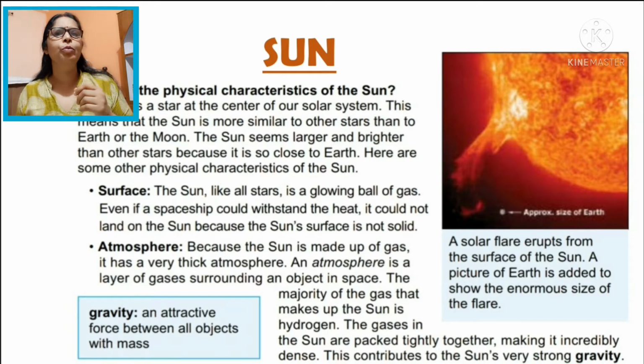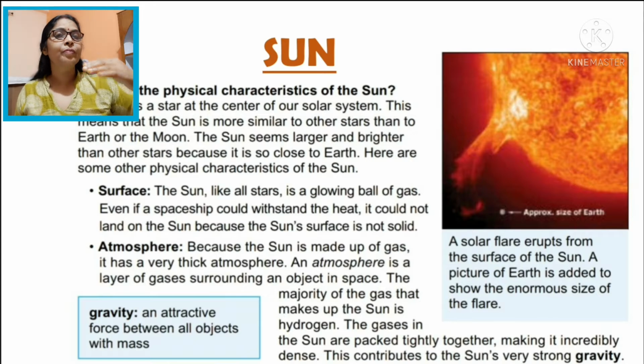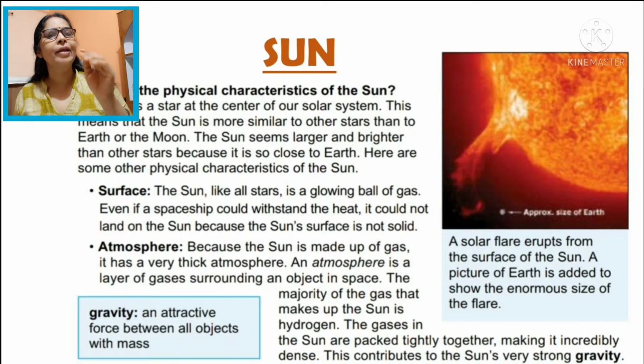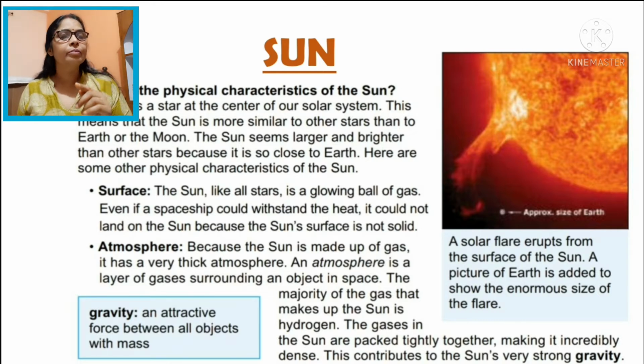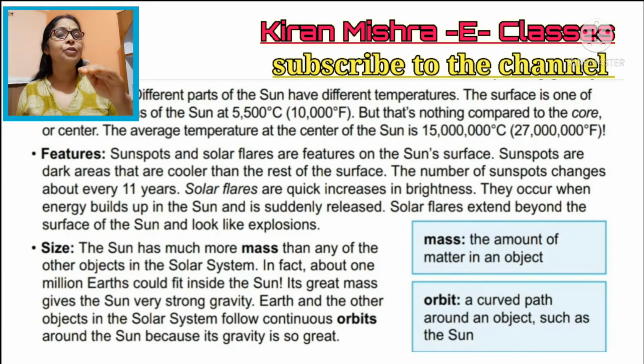Why is it called the blue planet? 70% of the earth's surface is covered with water, and whenever anyone watches from space, it looks blue, and due to that it is called the blue planet. Our earth is the only planet where life exists. Mars, number 4, is also called the red planet. Due to the presence of iron on the surface of Mars, it looks red.